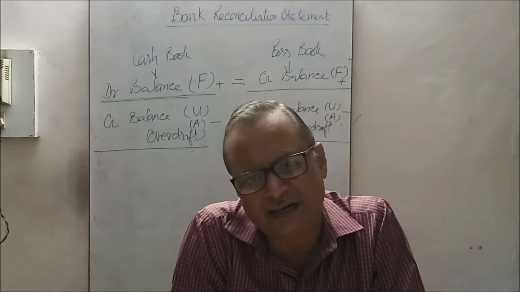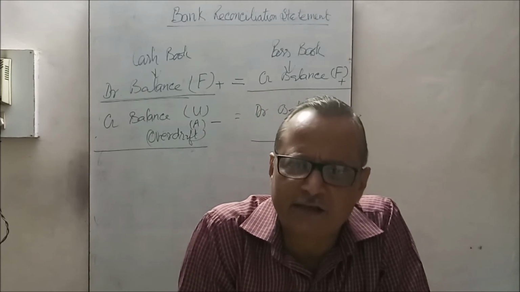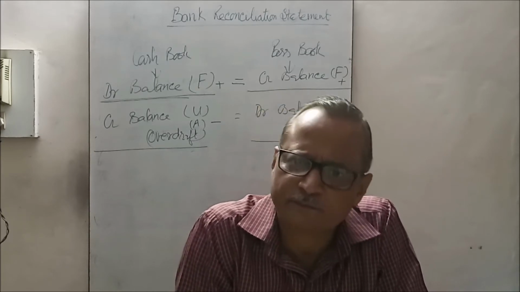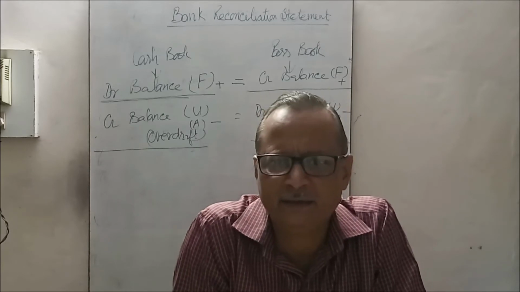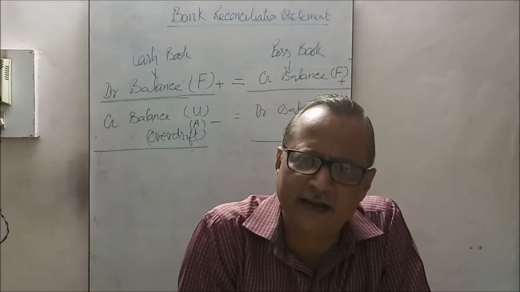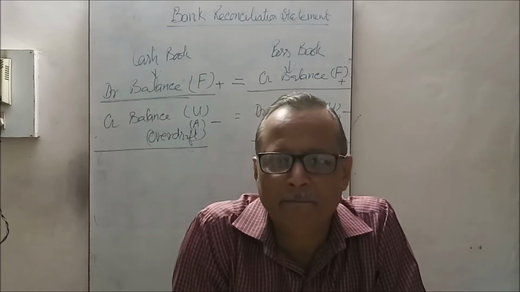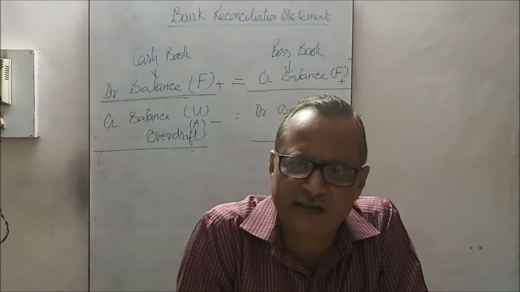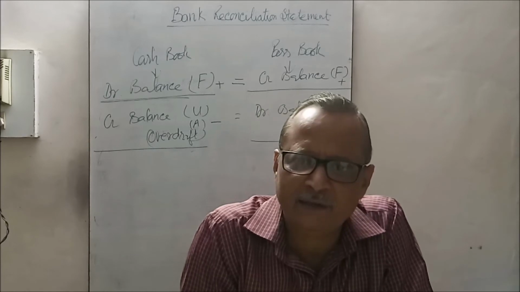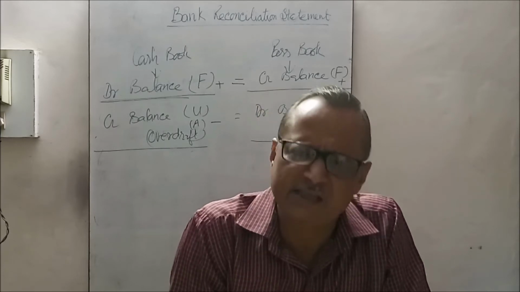So these are certain importance or needs: to check the errors, to trace the discrepancies or the items which are not being recorded, the reason for not recording them, the reason for not debiting or crediting the items. Likewise, frauds and mistakes can be checked. Sometimes mistakes are caused while writing, called arithmetical errors, meaning the digits are wrongly mentioned in the cash book and passbook.